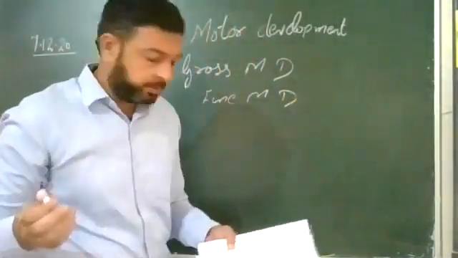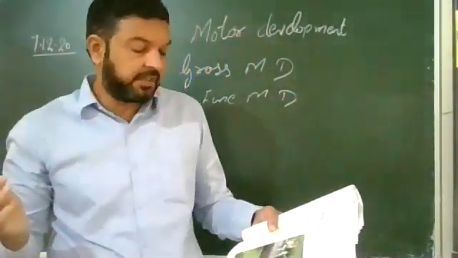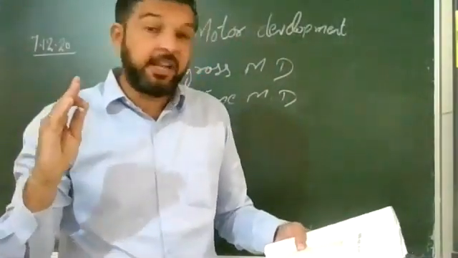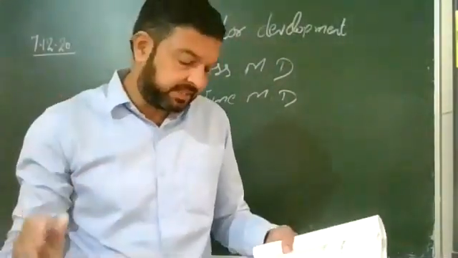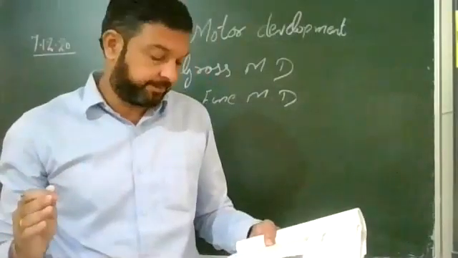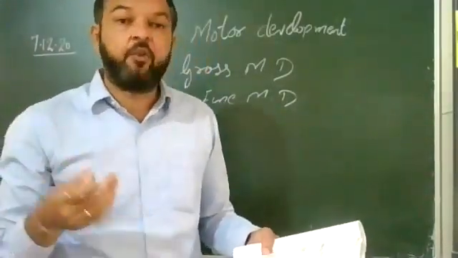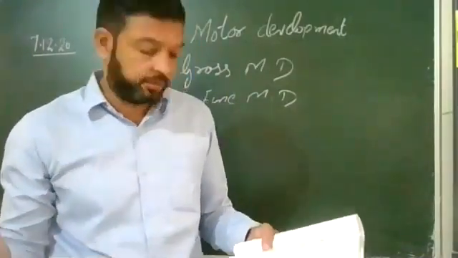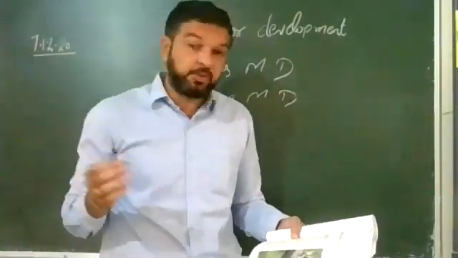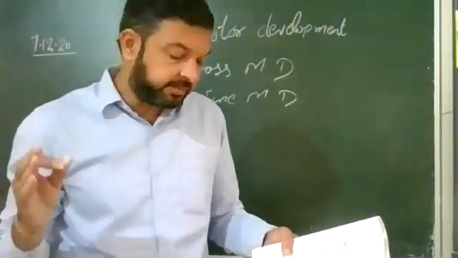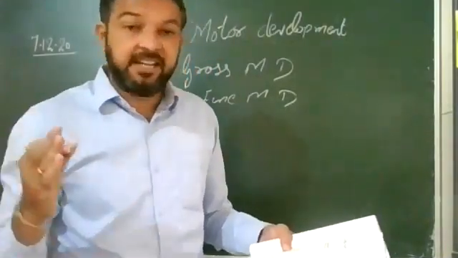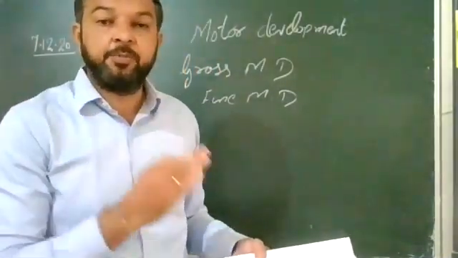What is gross motor development? Gross motor development is the development of the large muscles in a child's body. These muscles help us in standing, walking, running, and so on. That is known as gross motor development.